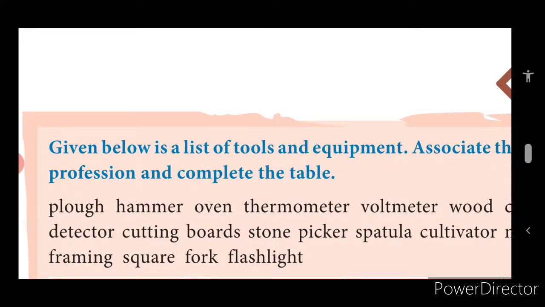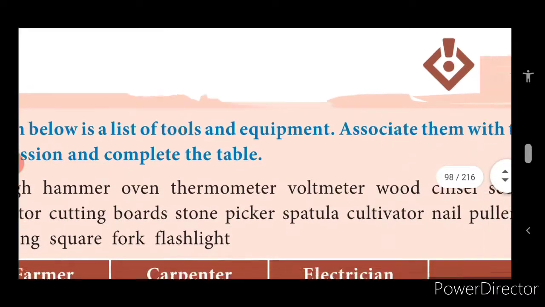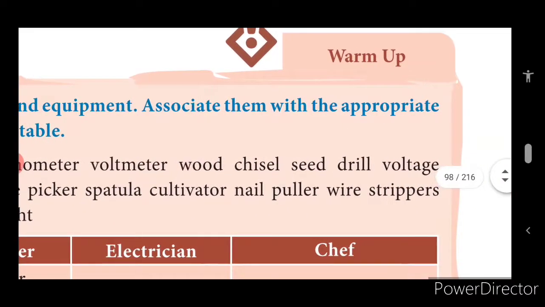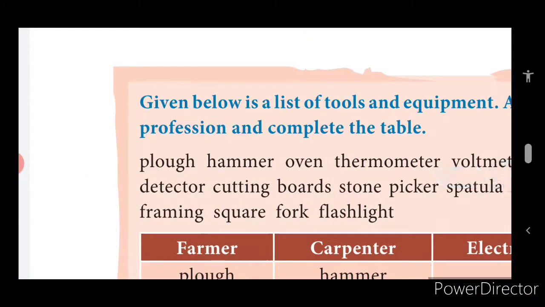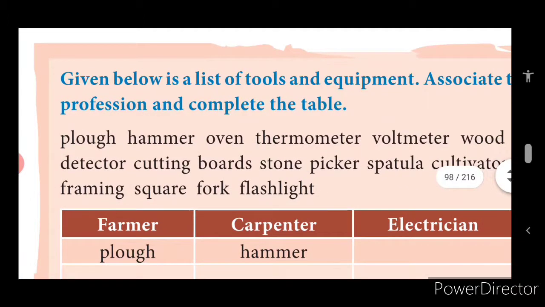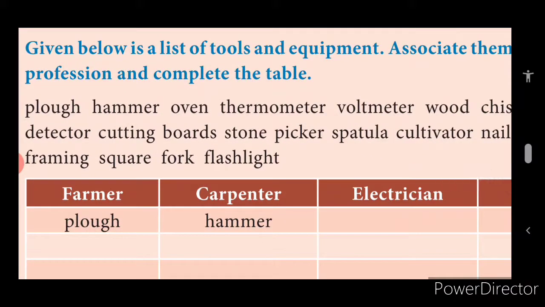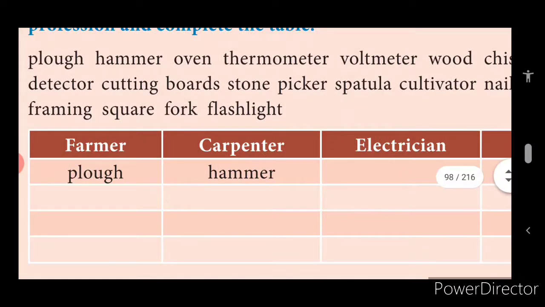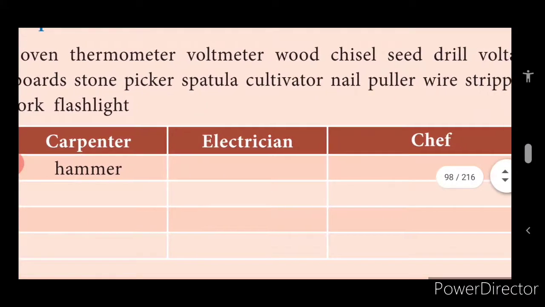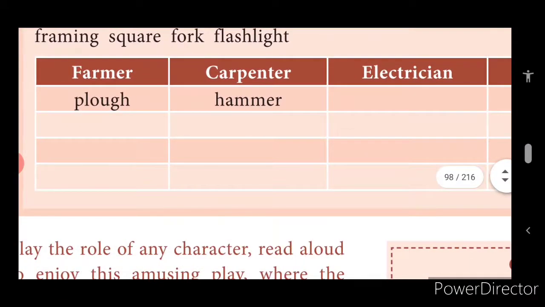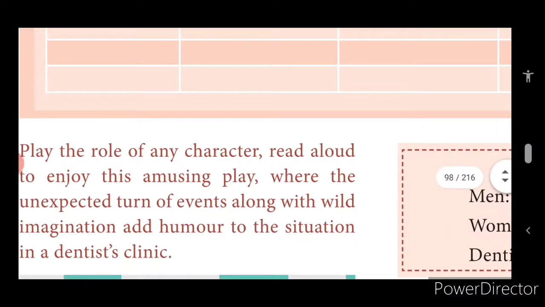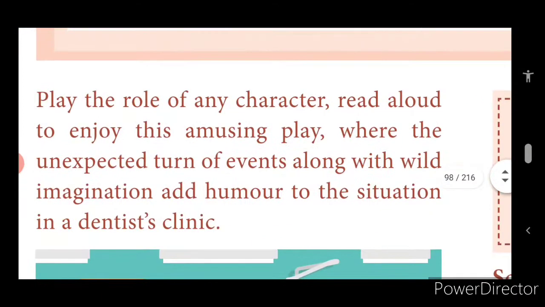Given below is a list of tools and equipment. Associate them with the appropriate profession and complete the table. So when you read out these words, children, you will know where to fit them. In farmer, carpenter, electrician and chef, where to fit the words. You can do it by yourself, children. It's very simple.